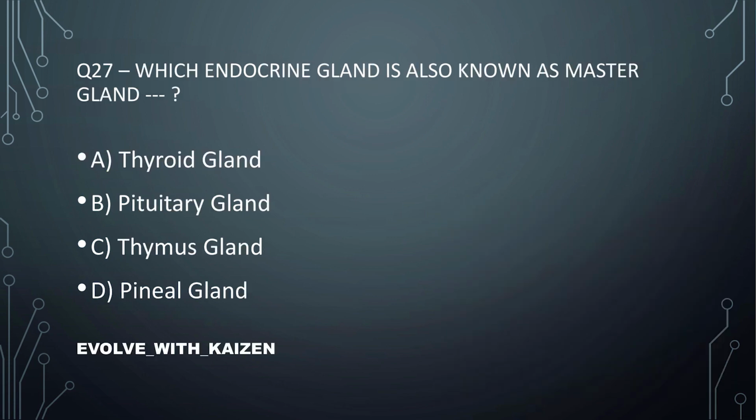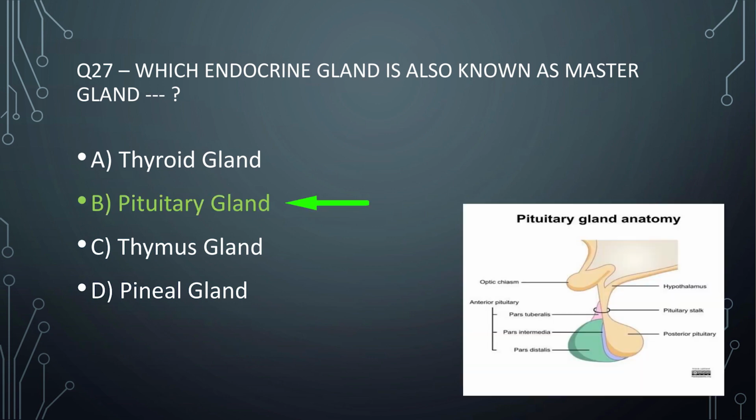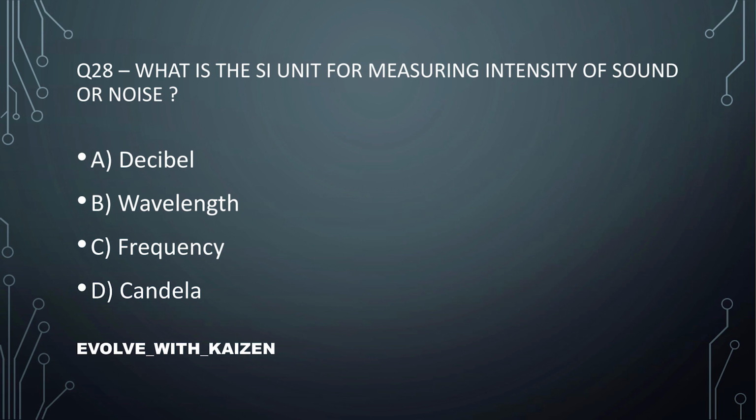Question number 27. Which endocrine gland is also known as master gland? Out of these endocrine glands, which is known as master gland? Option B, pituitary gland is the correct answer. Question number 28. What is the SI unit for measuring intensity of sound or noise?